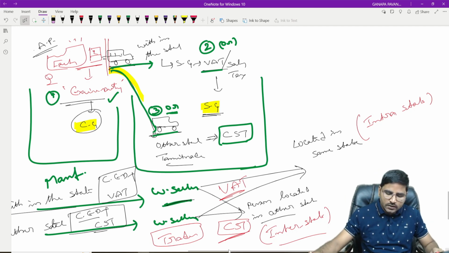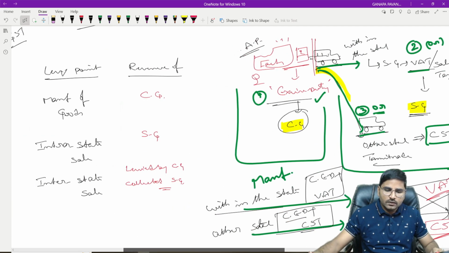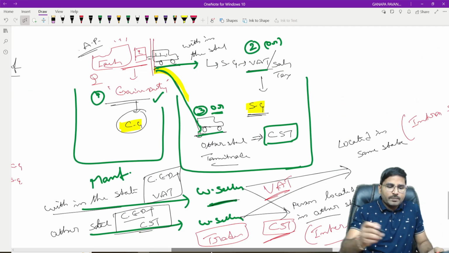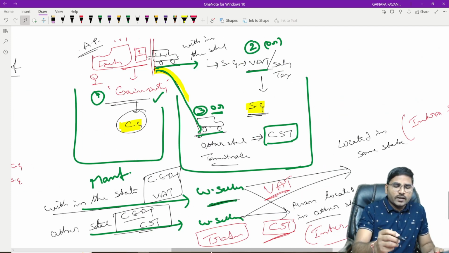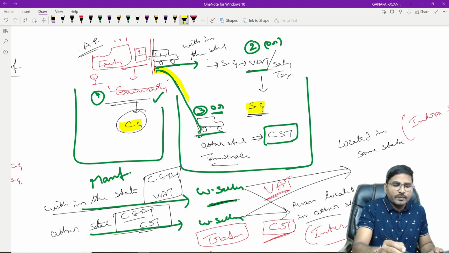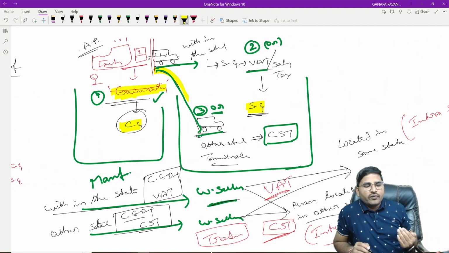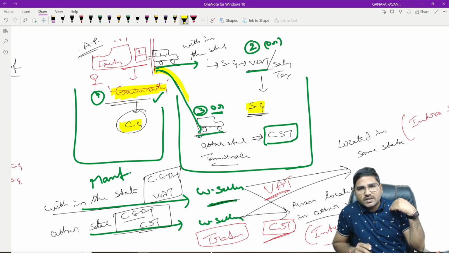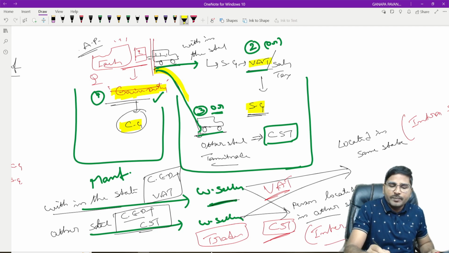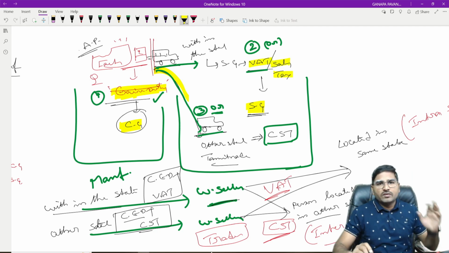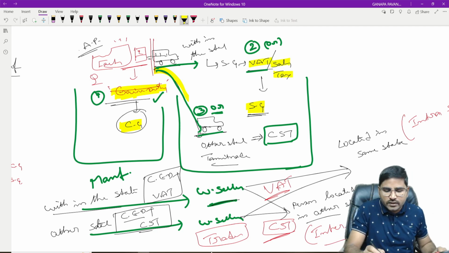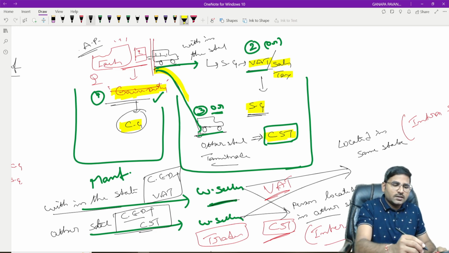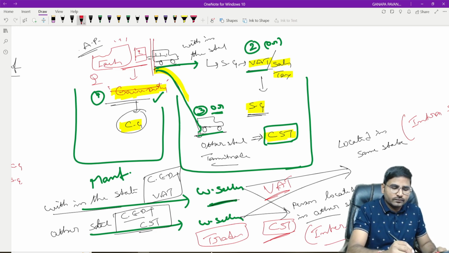Again, see here, where a person manufactures a good, he was liable for payment of the central excise duty. After manufacturing the goods, if those goods are sold within the state, then we are liable for payment of the VAT or sales tax. If the manufactured goods are sold to some other state, there we are liable for payment of the CST. Is it clear?